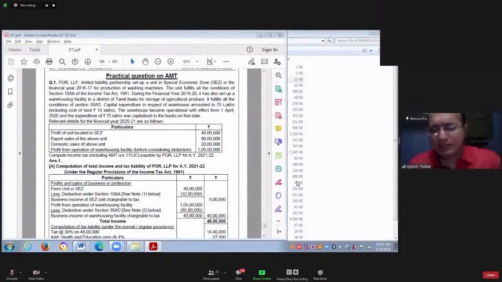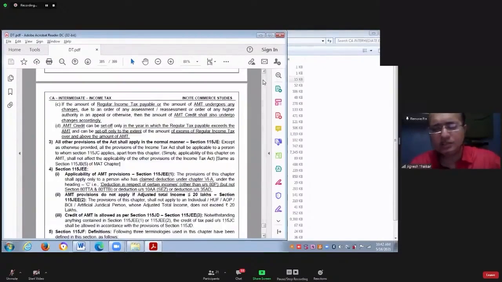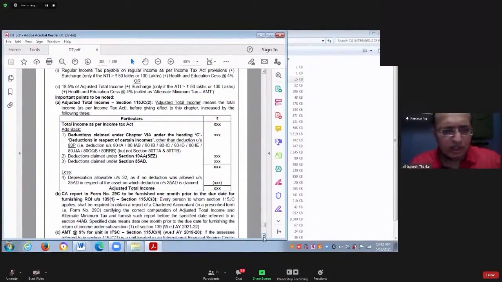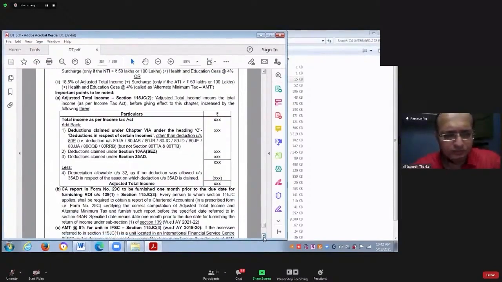Deva madam is asking me, can SSC claim deduction under any other section? Yes. Any other section like section 80C, 80CCC, 80D, 80U, 80E, 80EE, 80EEA, 80EEB, 80G, 80GG, 80GGA, GGB, GGC, all these deductions can be claimed.